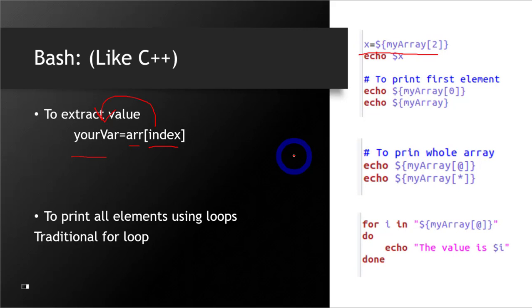Maybe this is my array and I have 1, 2, 3, 4 and 5 as values. The 0 is the 0th index, then first, second, third and fourth. So the second index is actually this one, right?